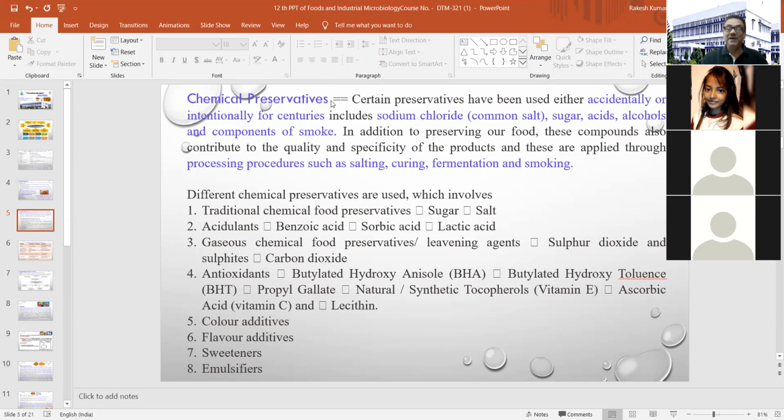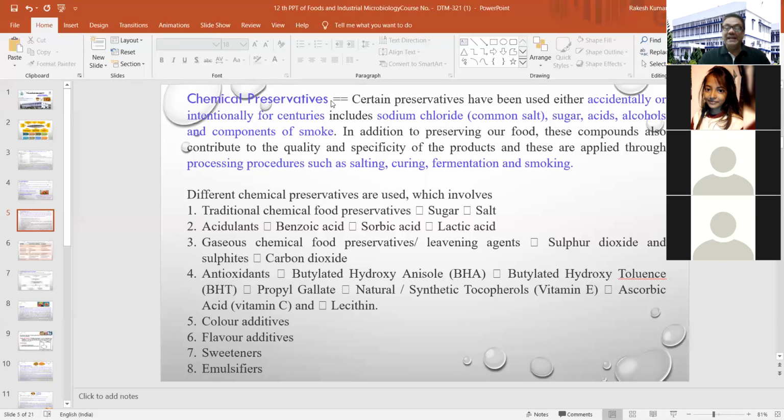So what is happening in the case of chemical preservatives? They have been used either accidentally or intentionally for centuries, including sodium chloride, sugar, acid, alcohol, and components of smoke.